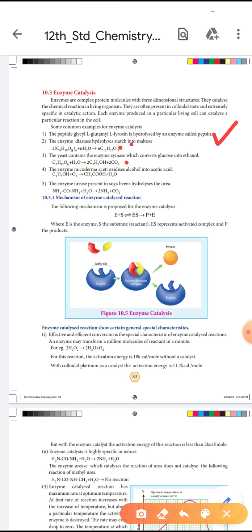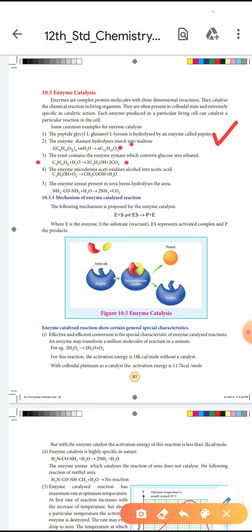Then the third example, yeast. Yeast contains the enzyme zymase. Zymase converts glucose into ethanol. Glucose, formula C6H12O6, in the presence of yeast is converted to alcohol, ethanol, C2H5OH, plus CO2.